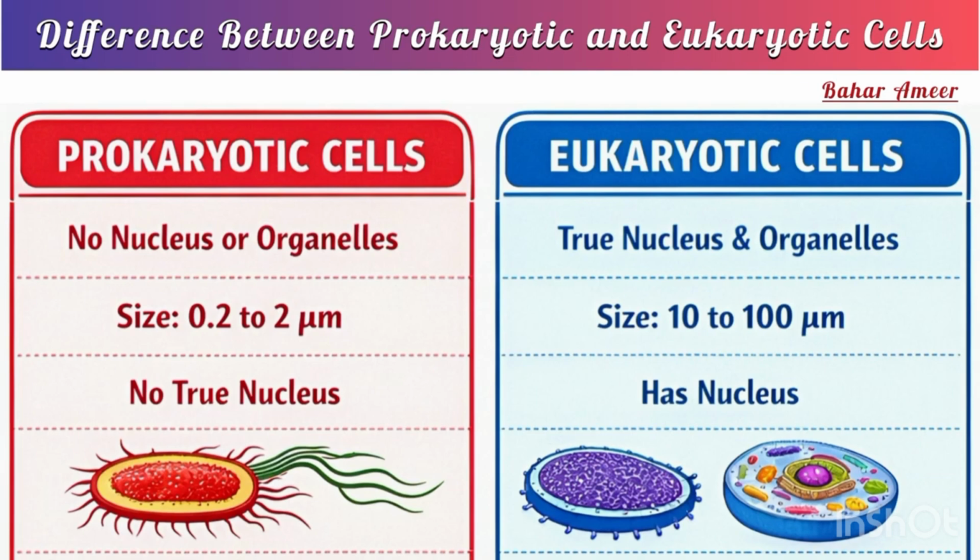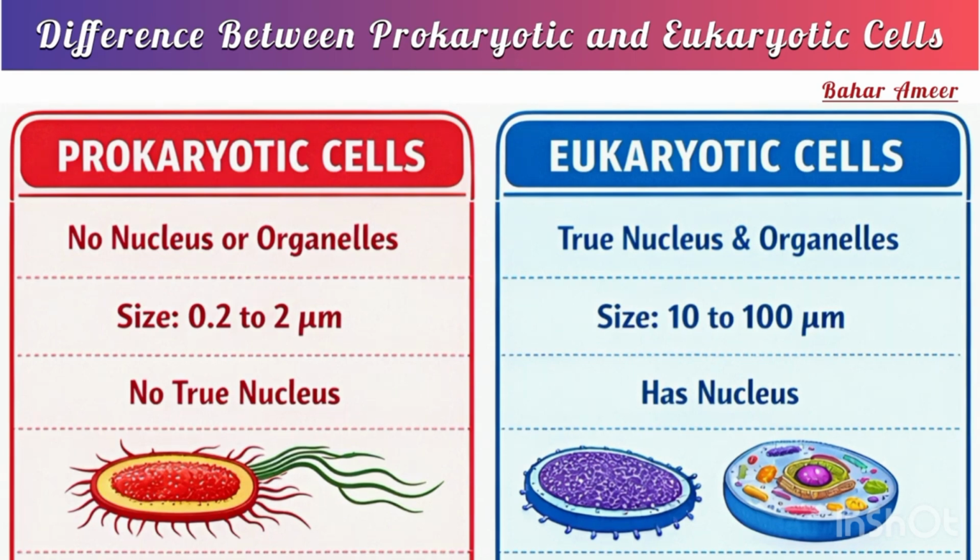Now let's talk about the size of the cell. Prokaryotic cells are smaller and normally 0.2 to 2 micrometer in diameter. On the other hand, eukaryotic cells are larger than the prokaryotes and the size is 10 to 100 micrometer in diameter. Let's discuss the nucleus.